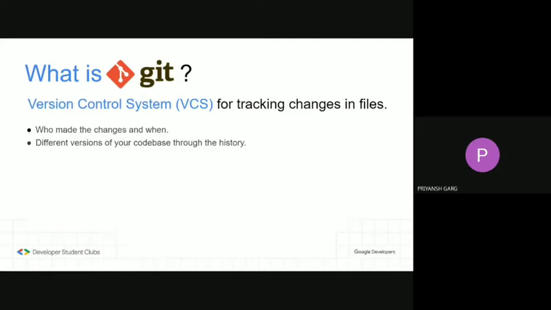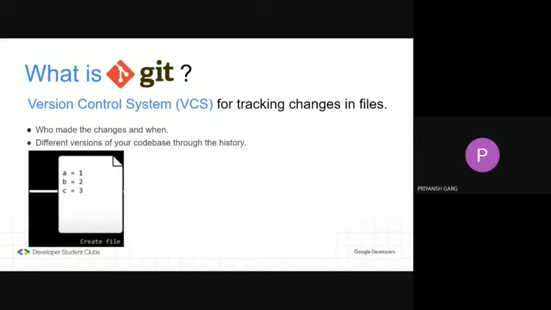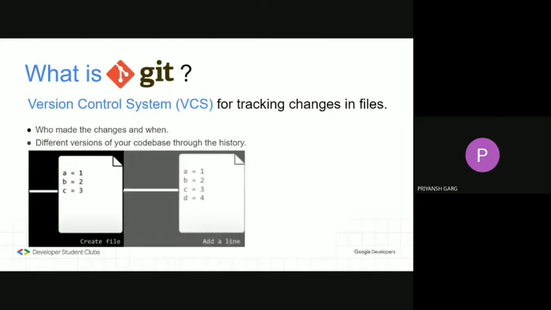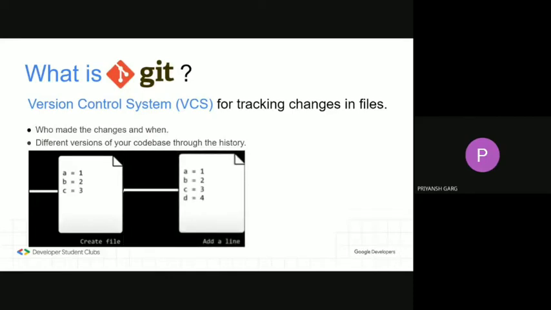So let's take an example. Let us consider you have this file containing these three lines in your current version of the code base. Now you may want to add a new line in this. So you write that new line in the file and create a new version of the code base out of it. You may also write a small message explaining what changes you made in this version.